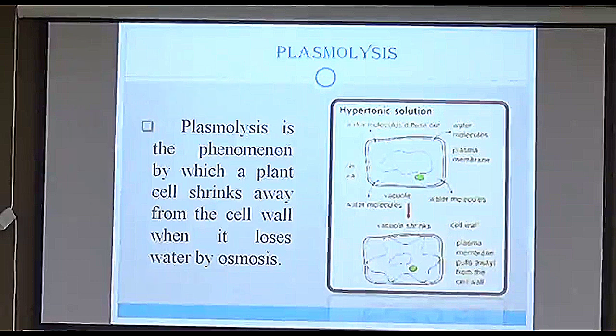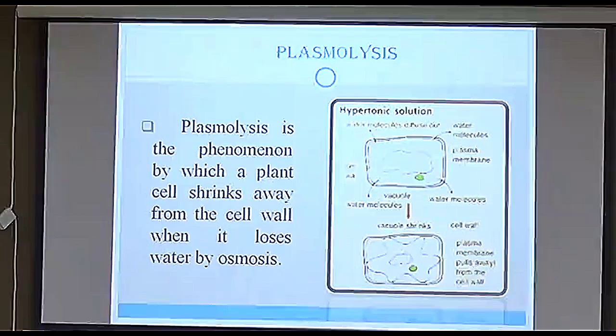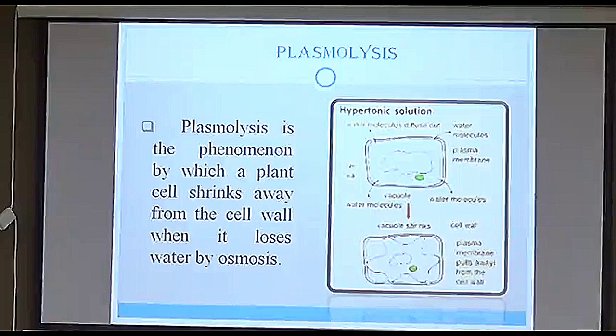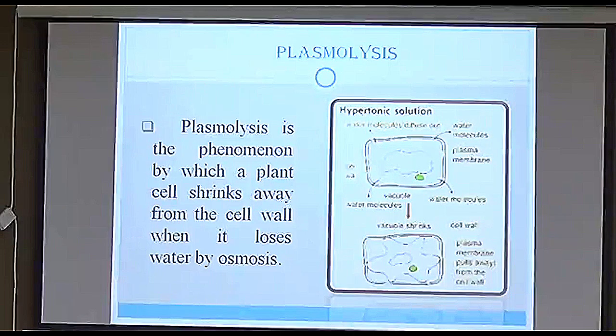Now, this time you have to remember your class 8. In class 8, we studied about the plant cell, that there are two membranes in the plant cell. One is the cell wall, which is the outermost membrane, and inside there is a cell membrane, that is the plasma membrane, which we have already studied. I have told you that the plasma membrane is a flexible membrane, right? Why? It is made up of proteins and lipids, whereas your cell wall is really rigid, a very thick membrane because it is made up of cellulose. That's why it is present in plants, because we people and animals do not have cellulose in our body.